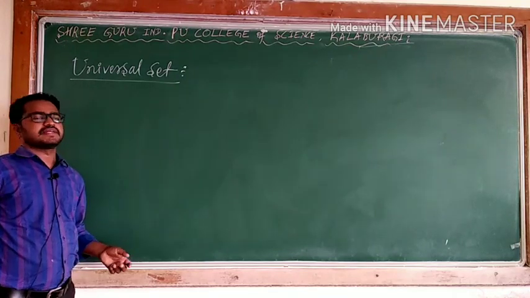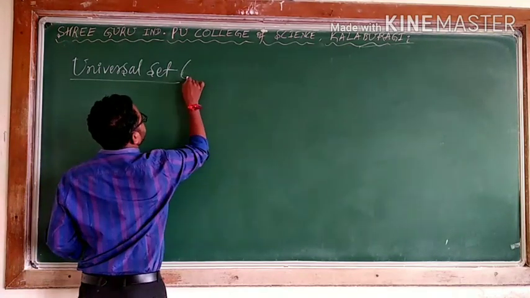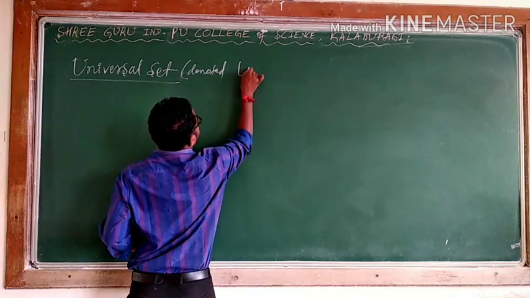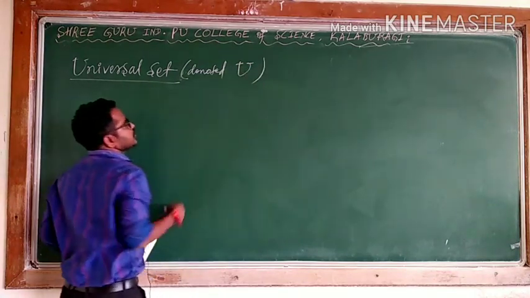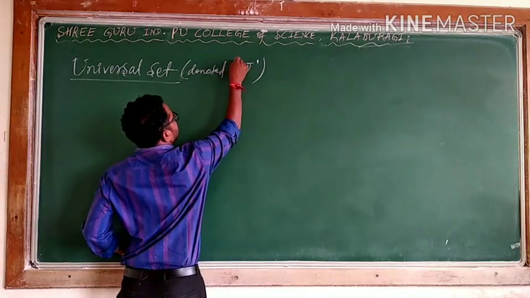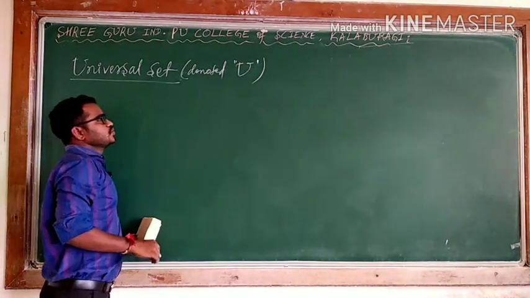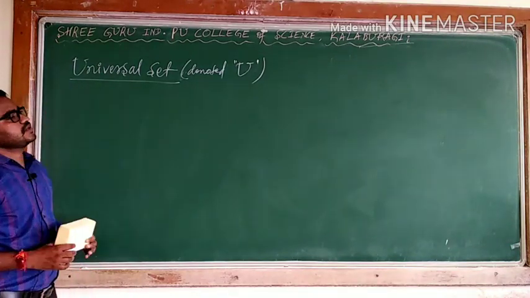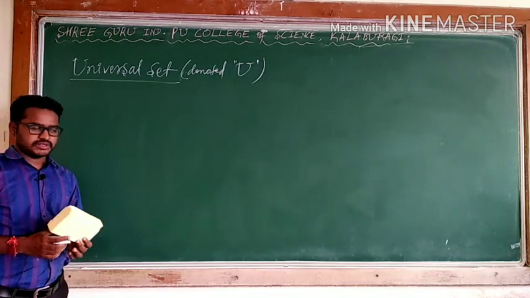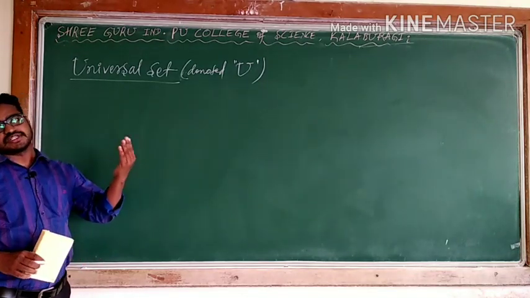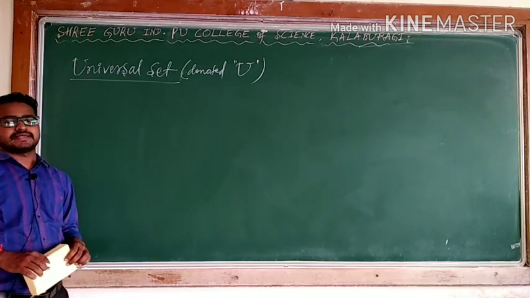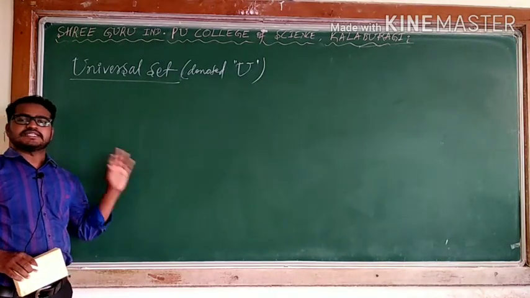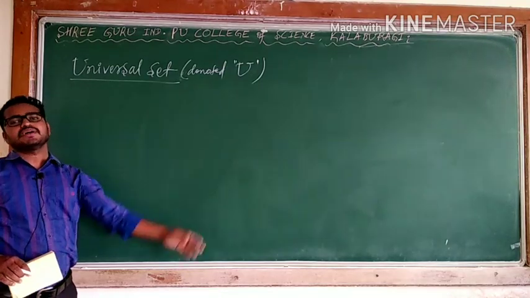I can say it is a very big set and it is denoted by capital U. Using the capital U symbol, you can say it is universal. What is universal? A set capital U is said to be the universal set if it is always a very big set and all its corresponding sets are subsets of the universal set.